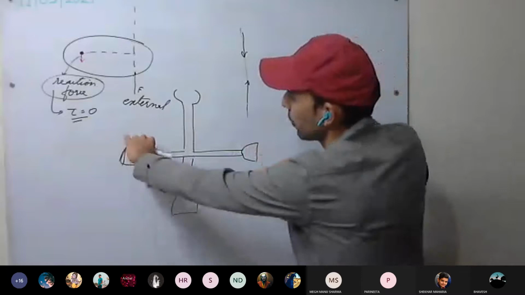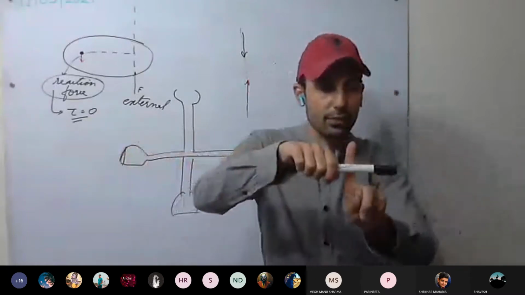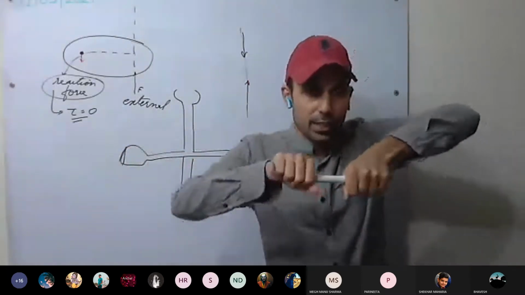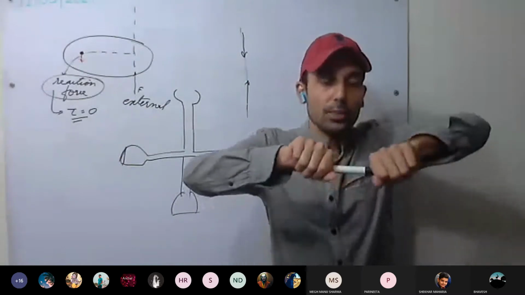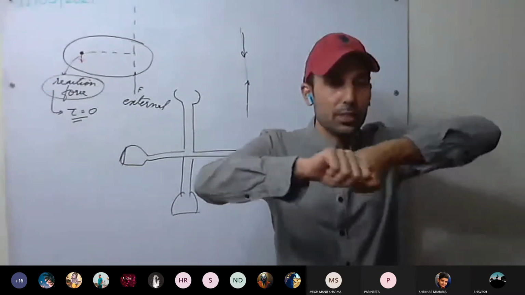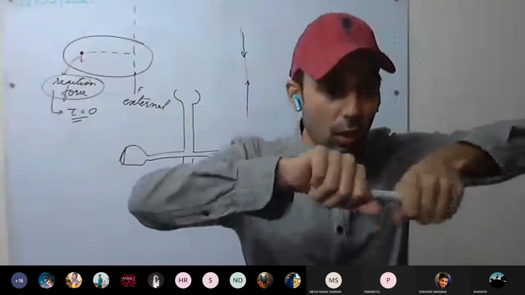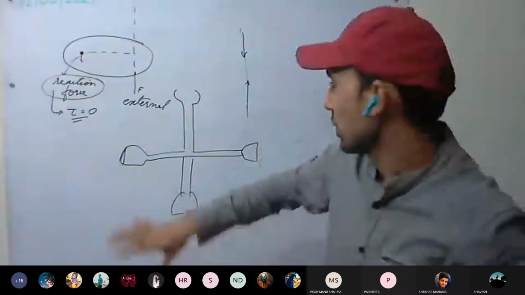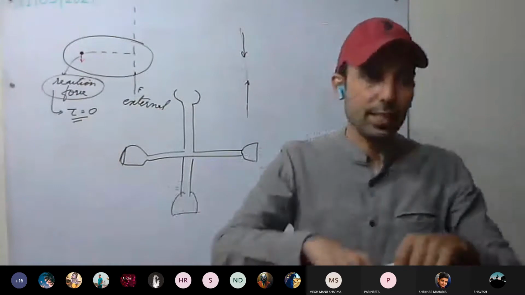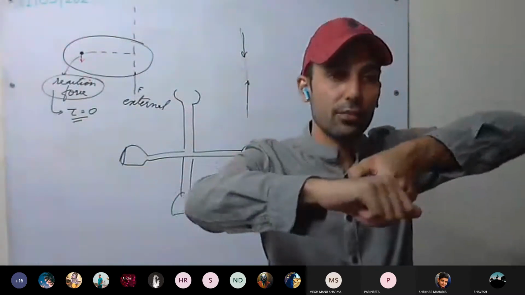So use such a spanner. One force you apply in this direction, the other force in this direction. So this forms a couple, and we will see mathematically, by solving, how it produces more turning effect.